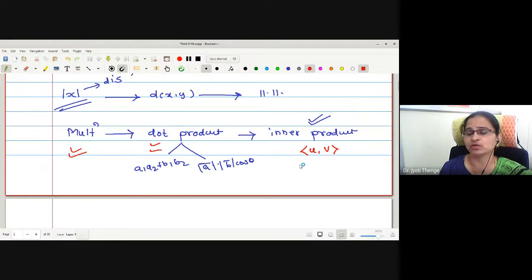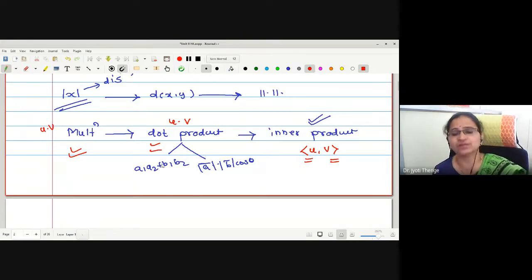If I want to find the inner product between two vectors, it is written as inner product of u comma v. Here we were using u dot product v, and here we were using simple multiplication. Therefore, now we are ready to define a new function called an inner product function, which takes the same properties as multiplication and dot product. The first job is to understand what properties of multiplication and dot product we have, so that we can generalize it to define the inner product.